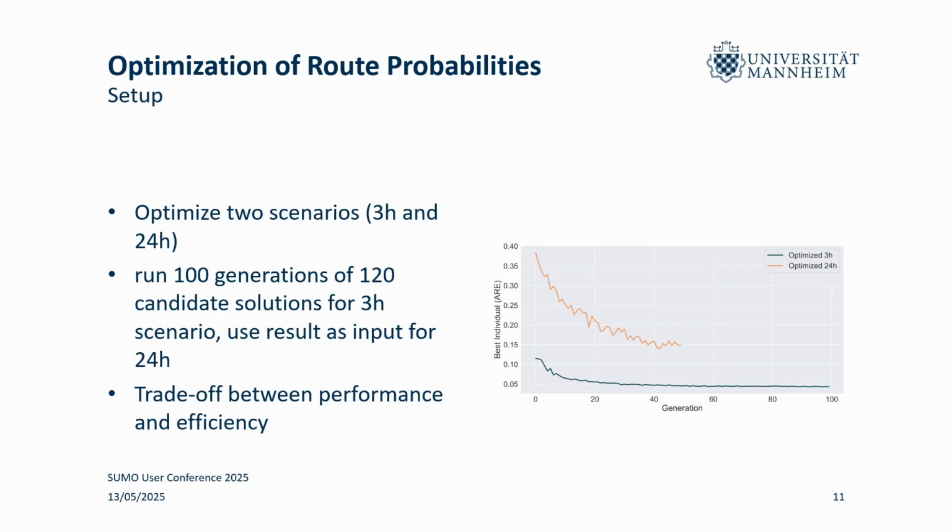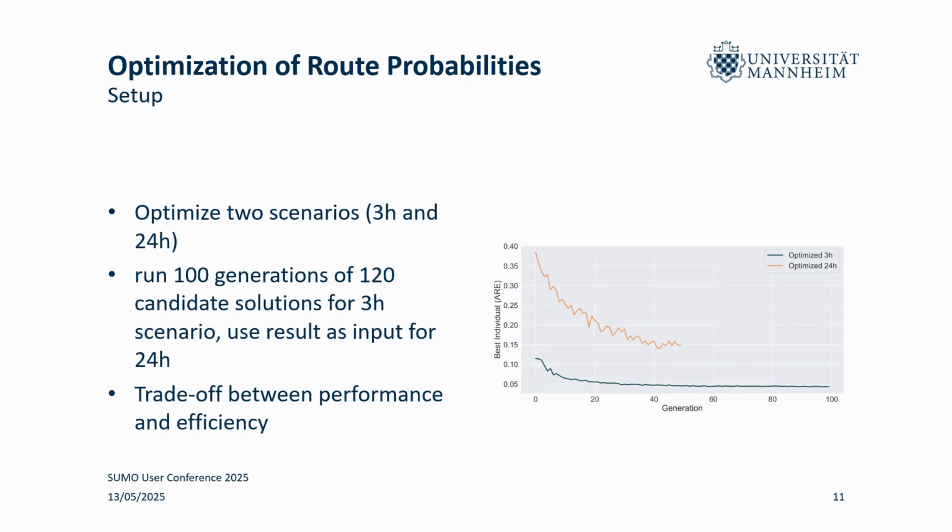Right, and then we just have to do the actual optimization. And we do so in two scenarios. For one, a 3-hour scenario where we try to model the morning peak. This was the one I started with because my initial thinking was, okay, if I can model the peak, I can model everything, which was a bit optimistic. And then we have a second scenario where we try to model the whole day. We run 100 generations of 120 candidate solutions. This is due to the number of cores that were available to me on our server.